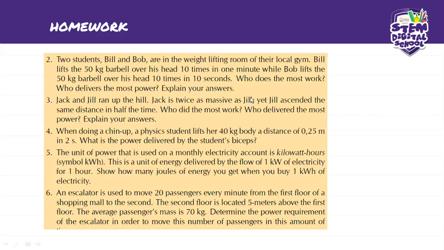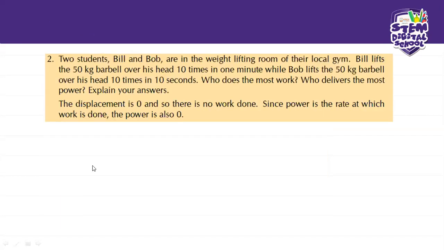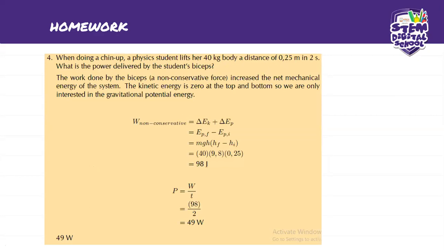You can calculate your force using the 40 kilogram. You have your distance here, and you've got your time. So let's see how this was done. The work done by the biceps is a non-conservative force, and that is obviously what the gravitational potential energy. Yes, it has to be gravitational potential energy because it's a person lifting her body. So it increases the net mechanical energy of the system. The work done by the bicep increases the net mechanical energy of the system.